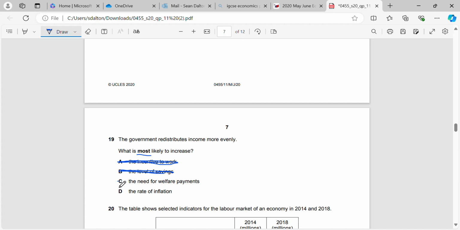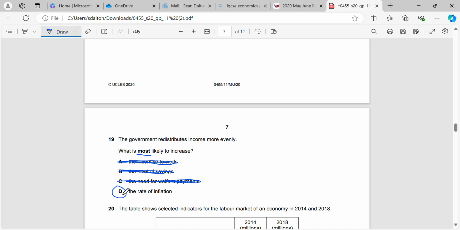The need for welfare payments will definitely decrease. Because we're redistributing income, people will not need as much welfare payments as they're more likely to have more income at the lower end of the spectrum. But what is likely to increase is the rate of inflation.